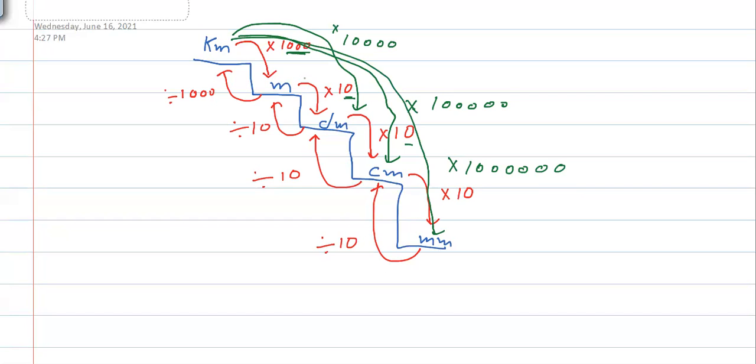Now, in a similar way, sometimes you need to convert from meter to decimeter, already 10. From meter to centimeter, sometimes you need to convert. So look, between that, 1 and 2 zeros are coming. So you need to multiply with 100. I will write it here. You need to multiply with 100.